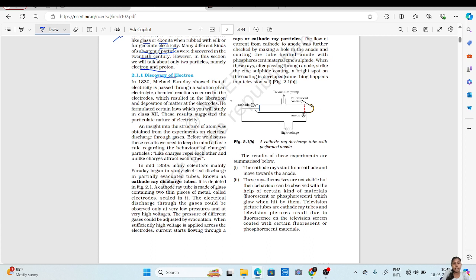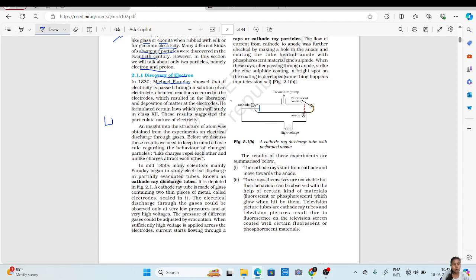Who discovered electrons? In 1830, Michael Faraday showed that if electricity is passed through a solution of an electrolyte, chemical reaction occurred at the electrodes, which resulted in the liberation and deposition of matter at the electrodes. Michael Faraday is the scientist who conducted this experiment.